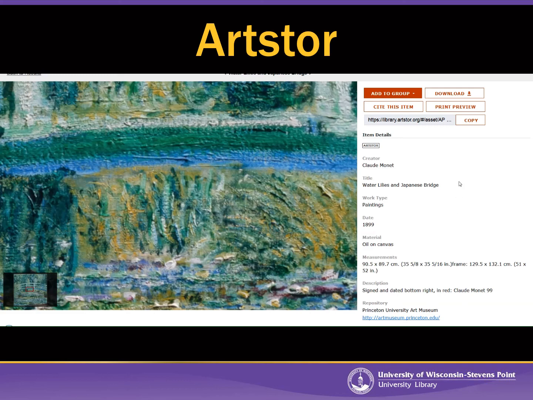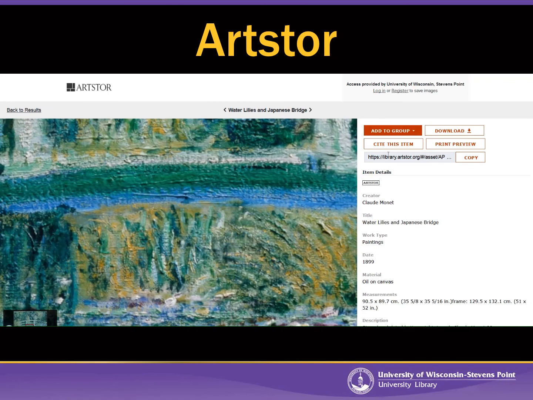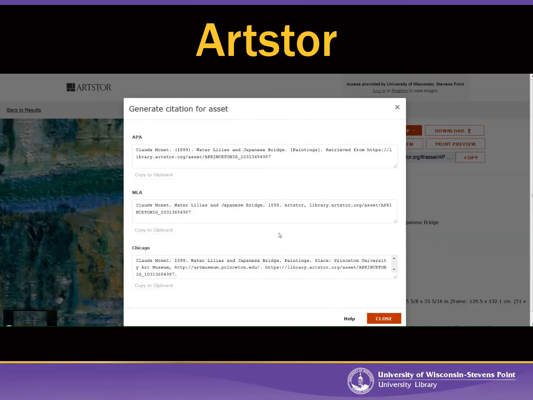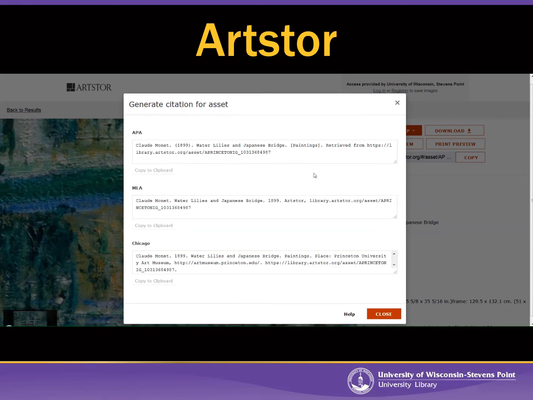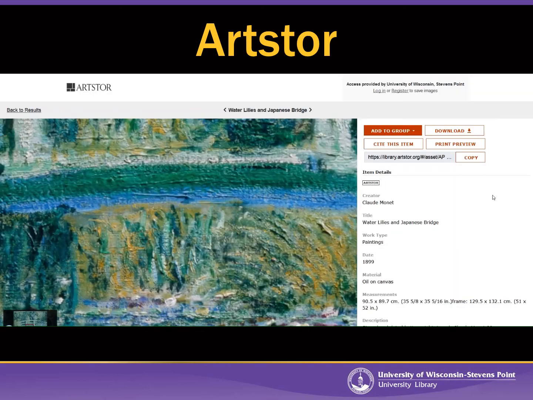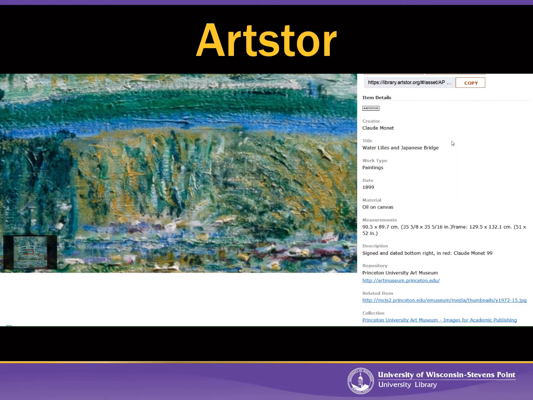And so for your homework assignment, I am going to have you find an artwork in ArtStore and then access this information in the right-hand column. Now, ArtStore will generate a citation for you. So if you click on Cite this item, it will give you the different writing styles. These are not very accurate. I actually probably would not use them. I would just create the citation by hand using the information over here. So if you have trouble with that, please ask a librarian.